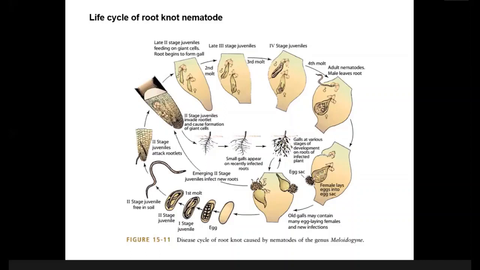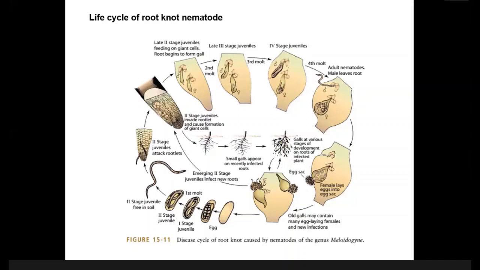Although the knot is present below ground, for example, we can see the symptoms above ground. The leaf becomes yellow in color because of absence and deficiency of nutrients. The plant will become weak because there will be no photosynthesis, no respiration, and at one stage, the plant will fall over to the ground.